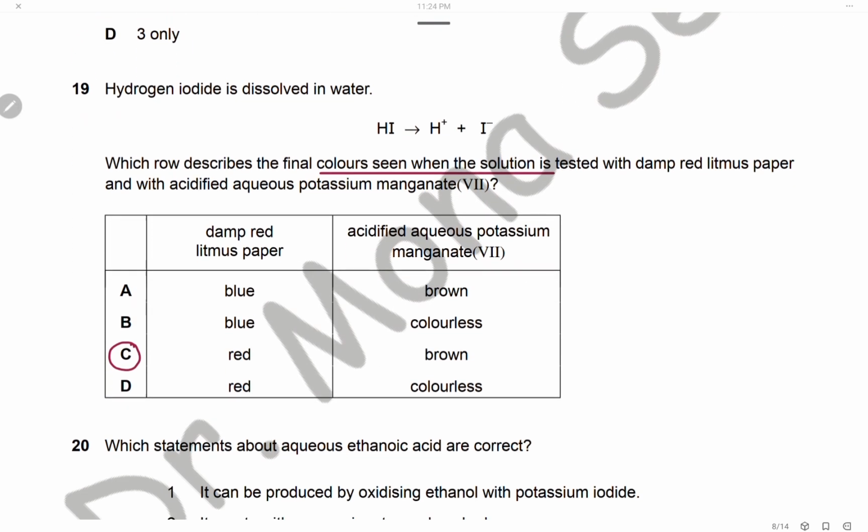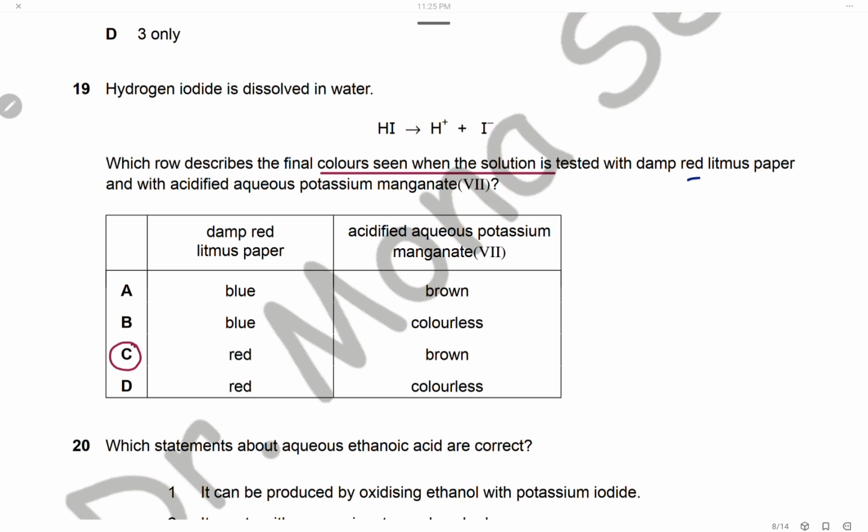Question 19. Hydrogen iodide dissolved in water. Hydrogen iodide is a strong acid. It is completely ionized to give protons and iodide ions. Which row describes the final color seen when the solution is tested with damp red litmus paper and acidified aqueous potassium manganate? Because hydrogen iodide is a strong acid, when we add red litmus paper, of course, it will remain red.